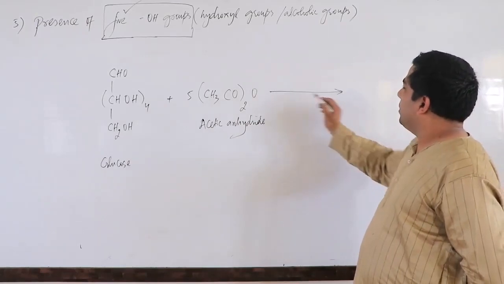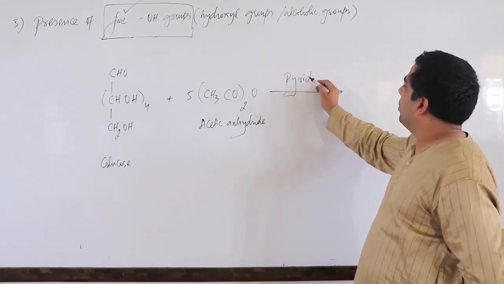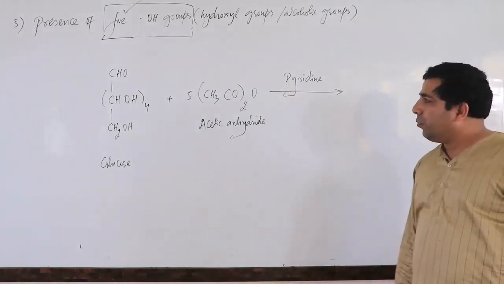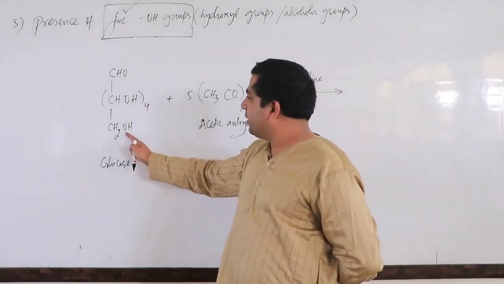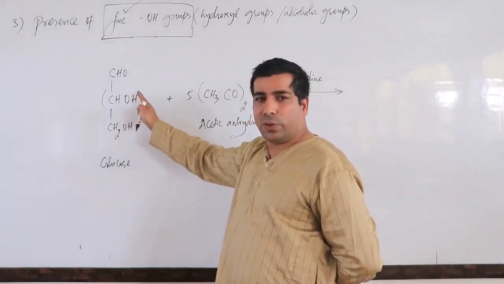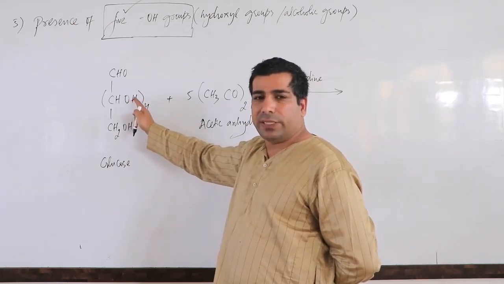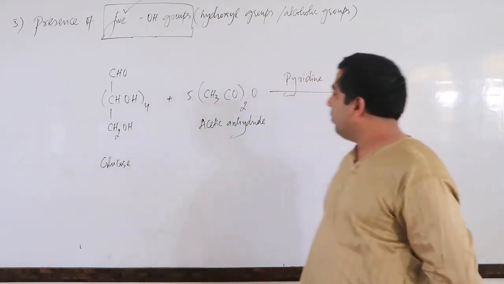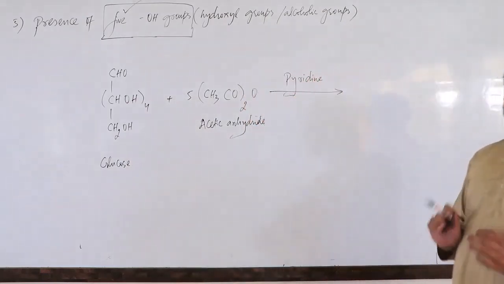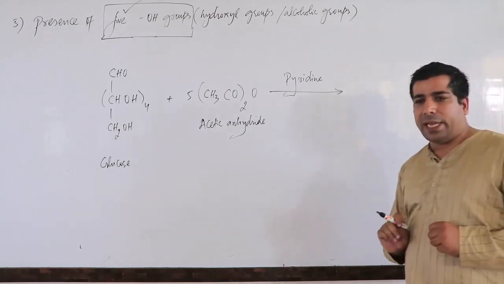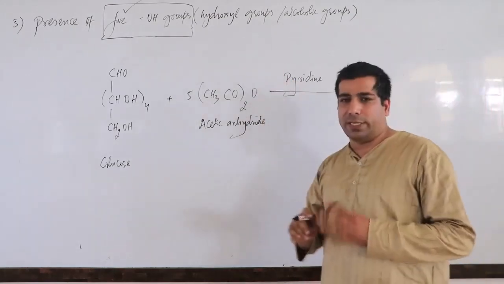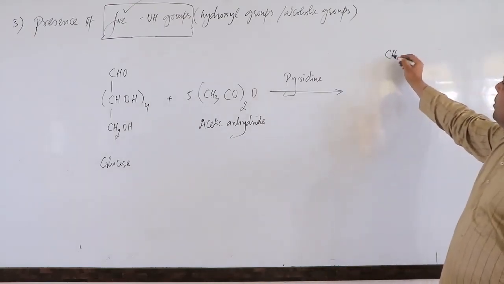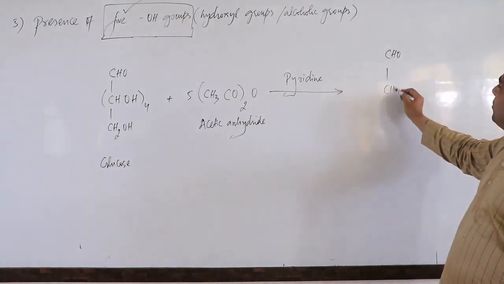This reaction takes place in a basic medium, so we use a base called pyridine. Now, these 4 secondary OH groups and this one primary OH group will lose H, hydrogen. They will give H+, this will also give H+. So how this reaction takes place, let us understand this entire thing. Let me write down first of all the product. Later I will teach you how it is formed.